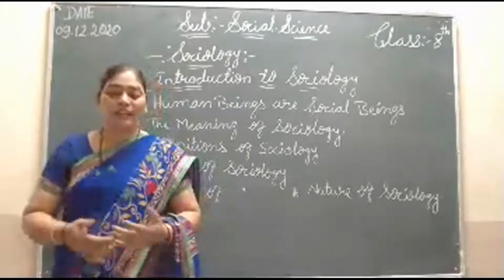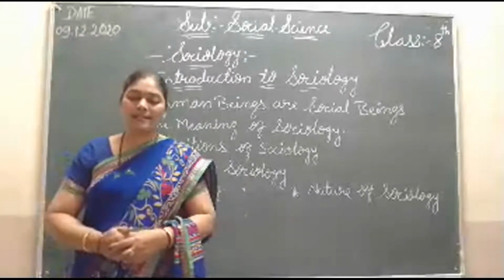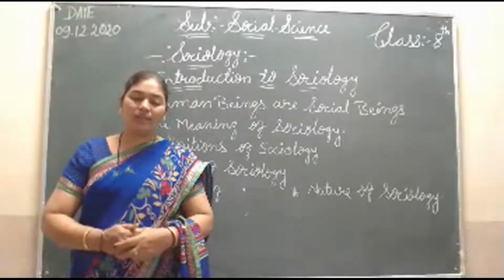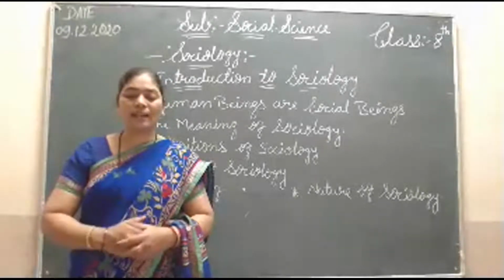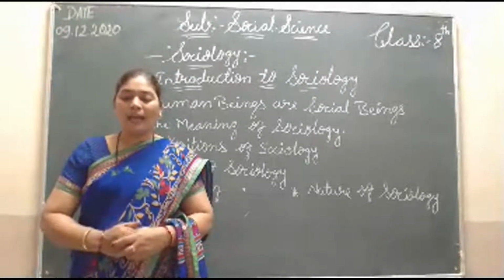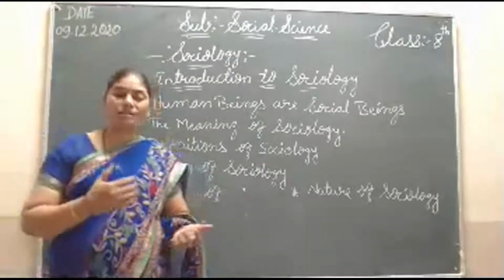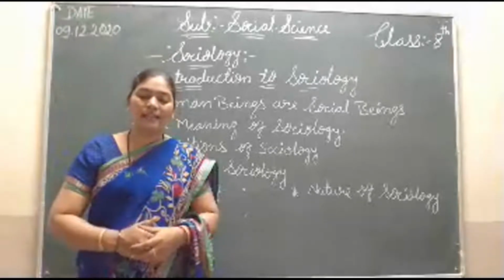Other social sciences like history, political science, and economics have a longer history, but this one is shorter. They were organized as social sciences during revolutions. When revolution started in the world, at that time they called it social science.